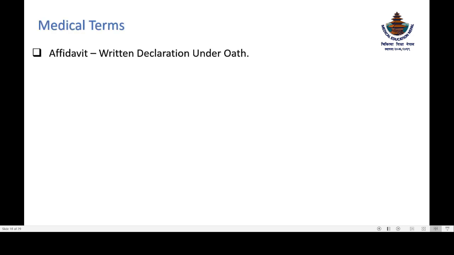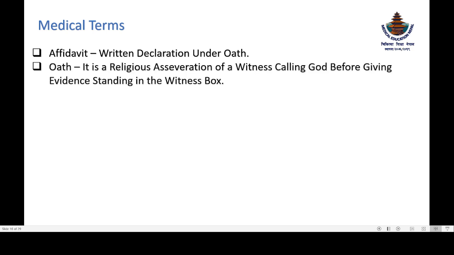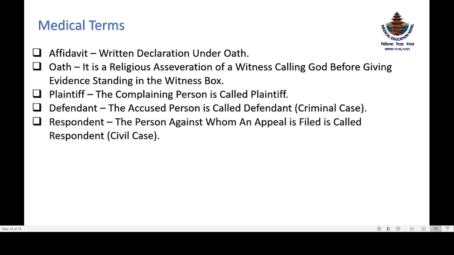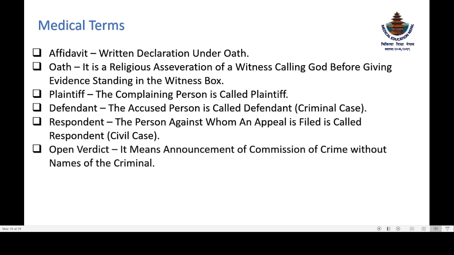Now, some of the medical terms. Affidavit is a written declaration under oath. Oath is a religious asseveration of a witness calling God before giving evidence, standing in the witness box. Plaintiff means the complaining person is called plaintiff. Defendant is the accused person, called defendant in case of a criminal case. And respondent, the person against whom an appeal is filed, is called respondent in case of a civil case.